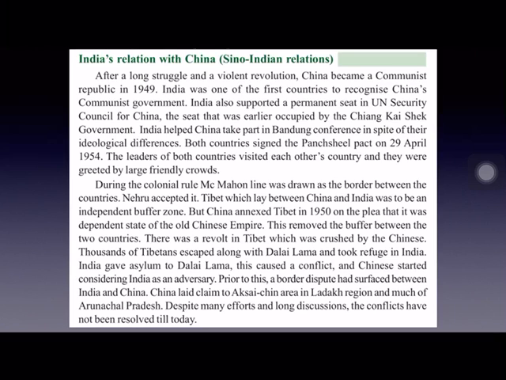It also claimed much of the part of Arunachal Pradesh state as if it belongs to China. And despite many efforts, this border issue could not be resolved between the two countries.